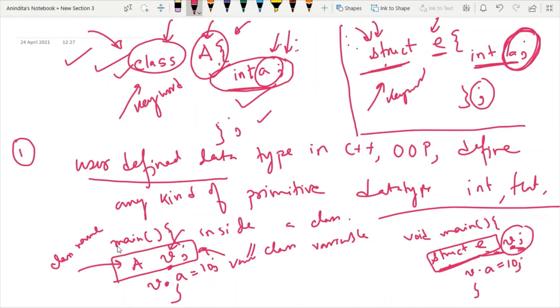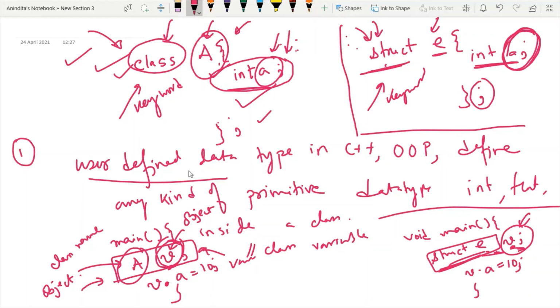Here the point is, whenever I define any variable of a class, it is known as an object of a class. However, whenever we create any variable of a structure, it is just a structure variable. But here this variable has a name, which is known as object.